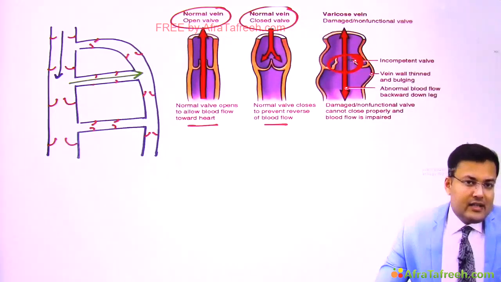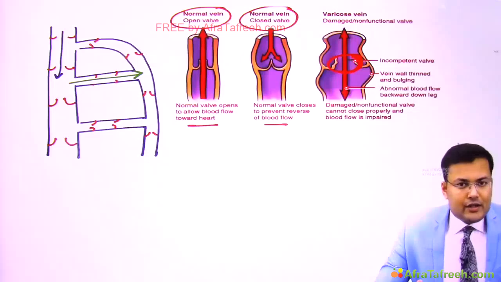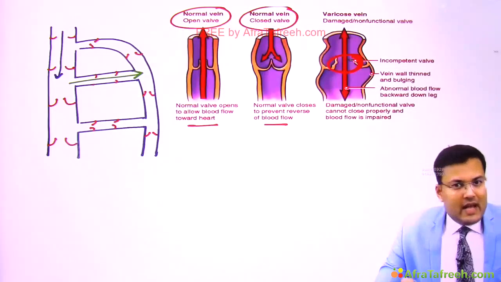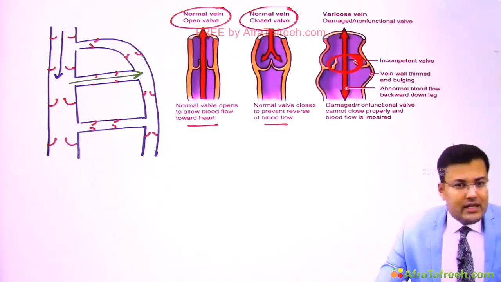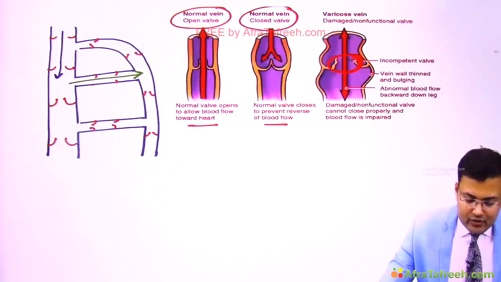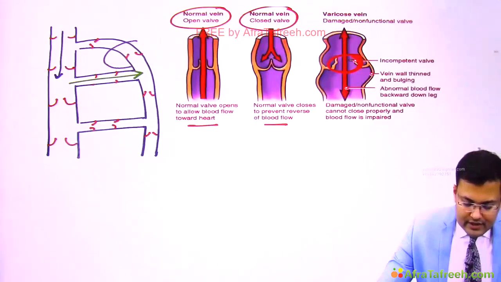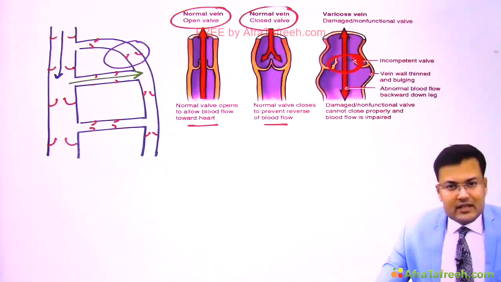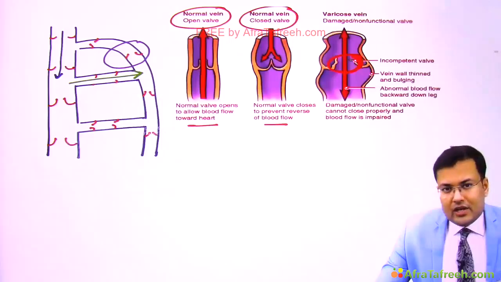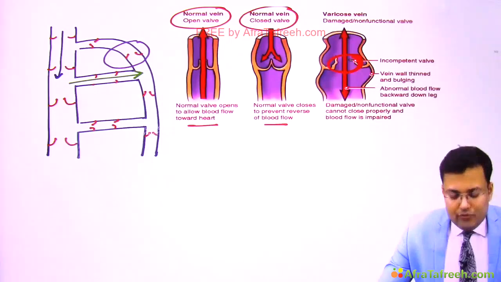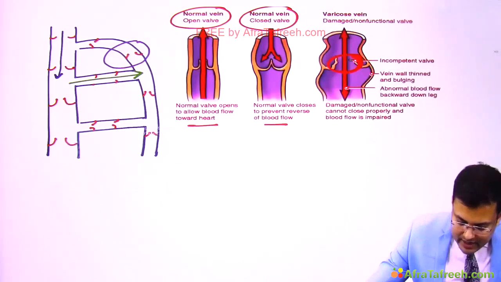Because of that, superficial veins as well as deep veins are both distended with blood. We cannot see deep veins, so we can see only the superficial veins, which are distended with blood. Because of increased collection of blood in both superficial and deep veins, there is chronic ambulatory venous hypertension.